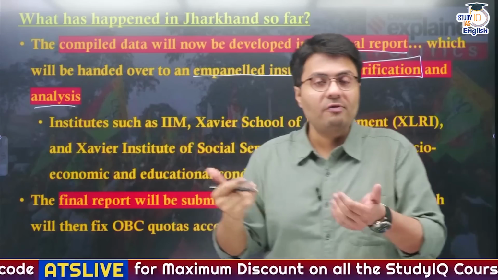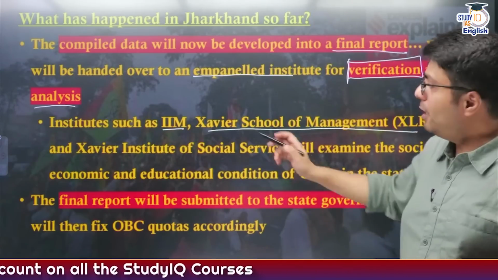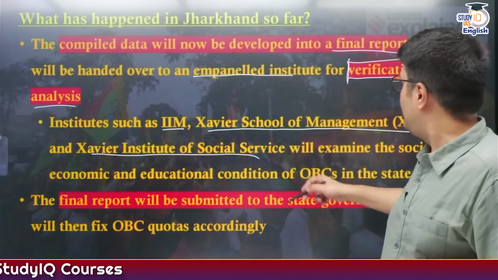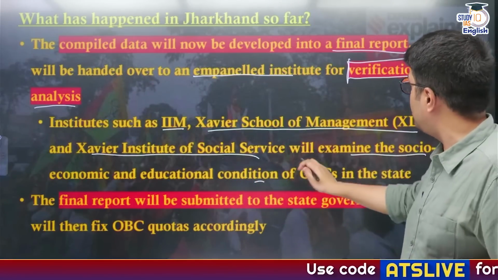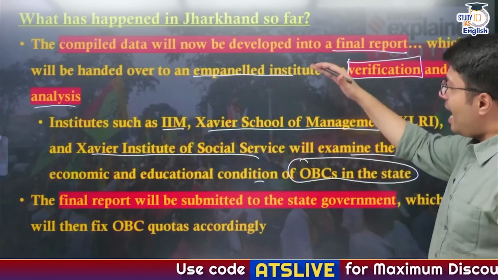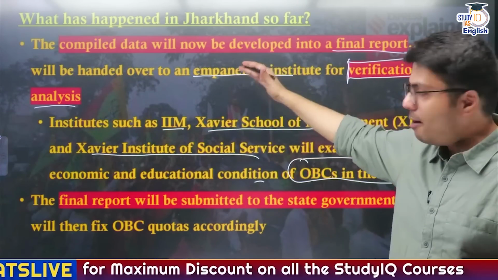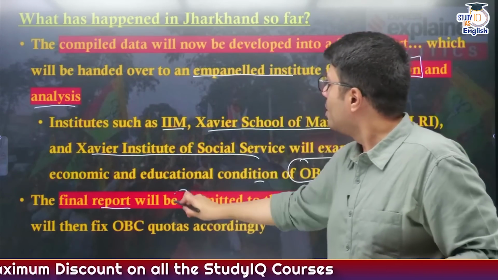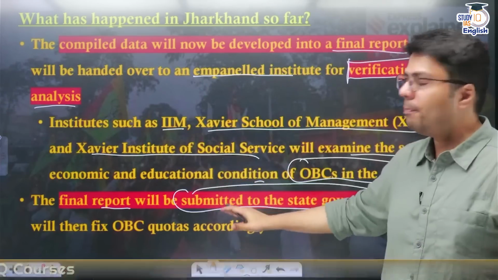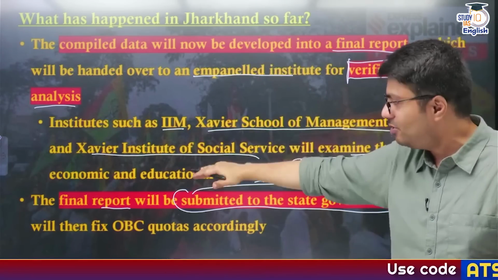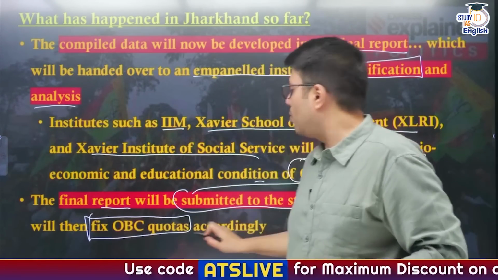And which institutions are verifying and analyzing this data? This is IIM Ranchi, XRI Jamshedpur, and XISS, which is located in Kolkata, and they will examine the socio-economic and educational conditions of OBCs in the state. After verifying and analyzing the data sent by the commission, these institutions will prepare a final report which will be submitted to the state government of Jharkhand, and then according to the report and recommendations of the commission and institutions, the state government of Jharkhand will fix OBC quotas accordingly.